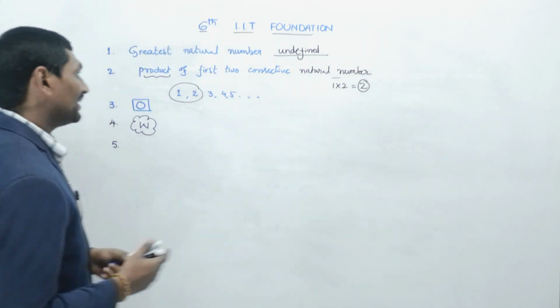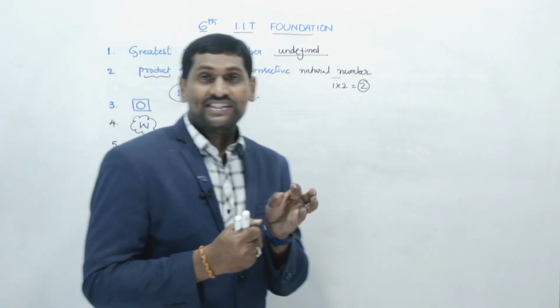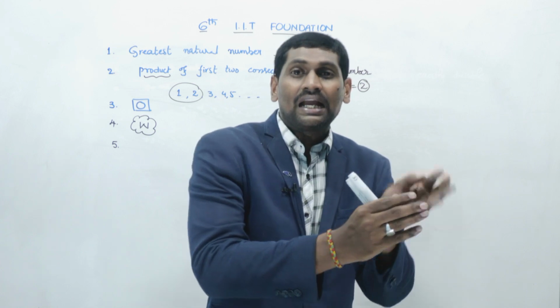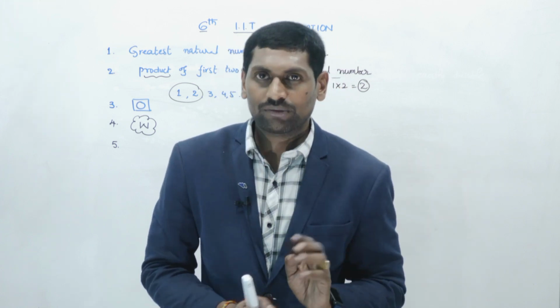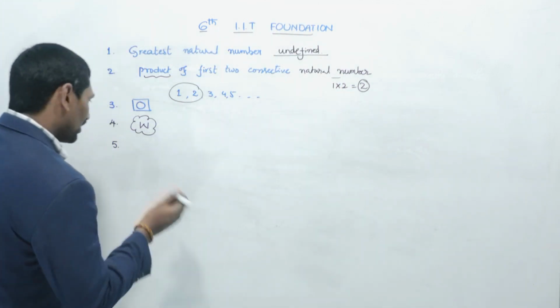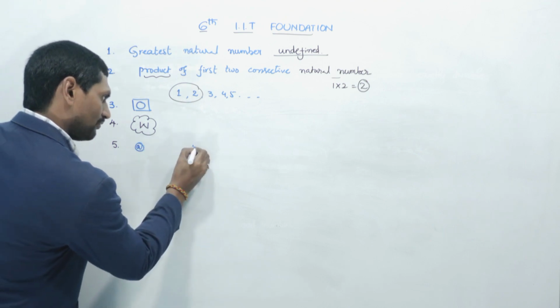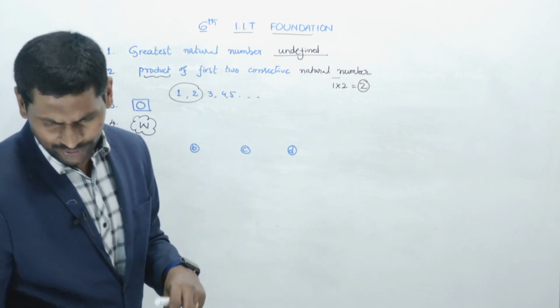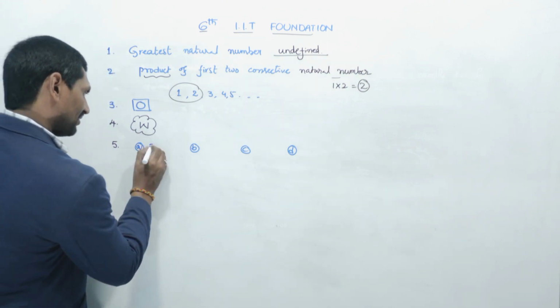Question number 5: which of the following is an even number? We discussed that an even number is one which is exactly divisible by 2, nothing but a number which comes in the table of 2. While you are observing the options, the options given are 3, 8, 7, 11.